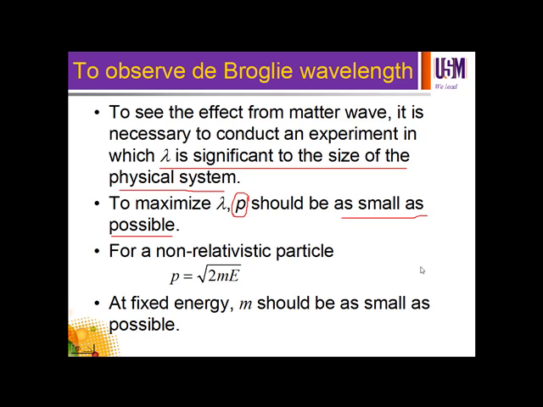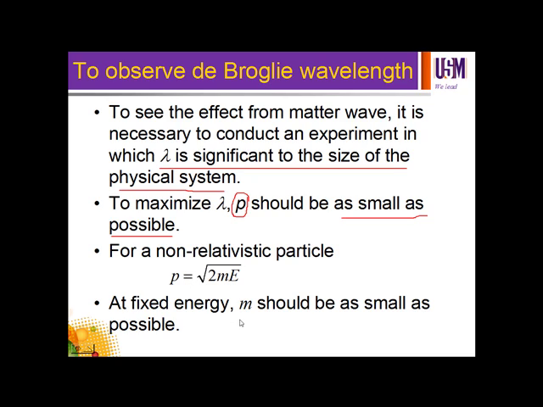For a non-relativistic particle, that is when the particle is not moving at or almost at the speed of light, we have this relationship P equal to square root of 2ME, where M is the mass of the particle and E is the energy of the particle. This relationship can be obtained: E equal to half mv squared, P equal to mv, so you can rearrange these two equations of momentum and energy, then basically you can have this relationship.